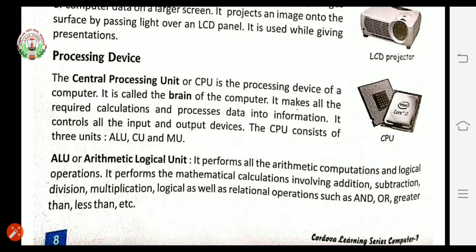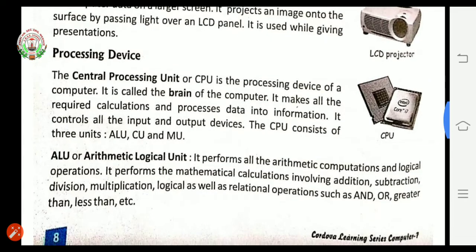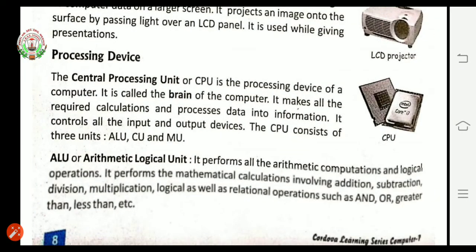Now, what is the work of the CPU? It is doing all kinds of calculations which are required for the information as it is given, and it also processes the data. Means whichever data is provided to the computer, it is converting into information. It controls all the input and output devices. Now as you all know that there are two kinds of devices, input devices and output devices. Then this processing device controls all the input devices and output devices.